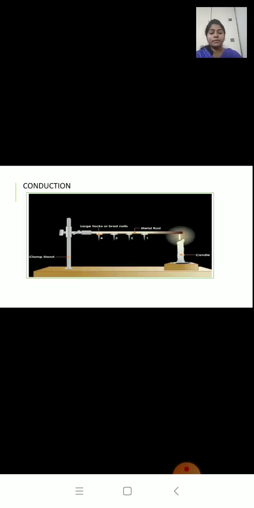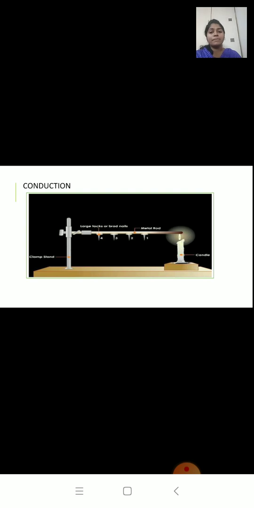There is an activity. In this picture you can see we have a metal rod, let us say an aluminium rod, and some iron nails are attached to this metal rod with the help of wax. And a lighted candle is placed. As the metal rod gets the heat from the candle, as the heat is transferred from one end to the other end, the iron nails start falling one by one.